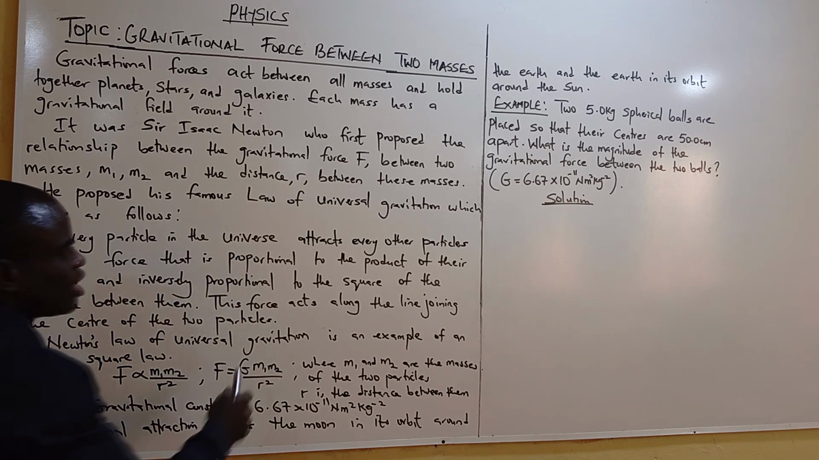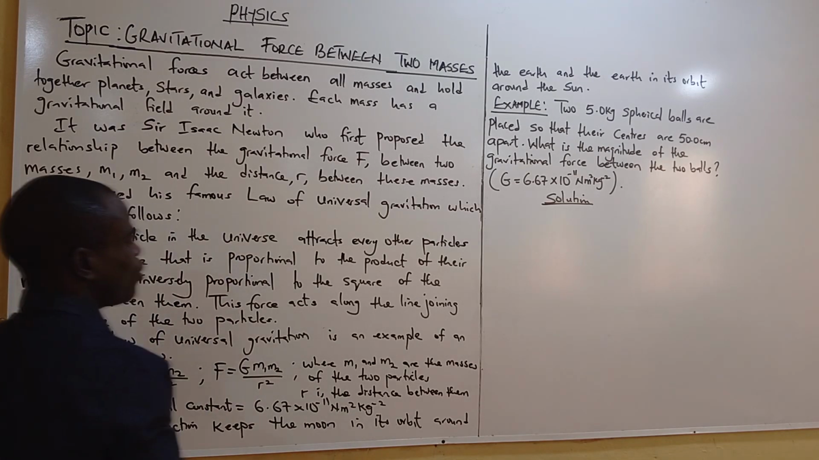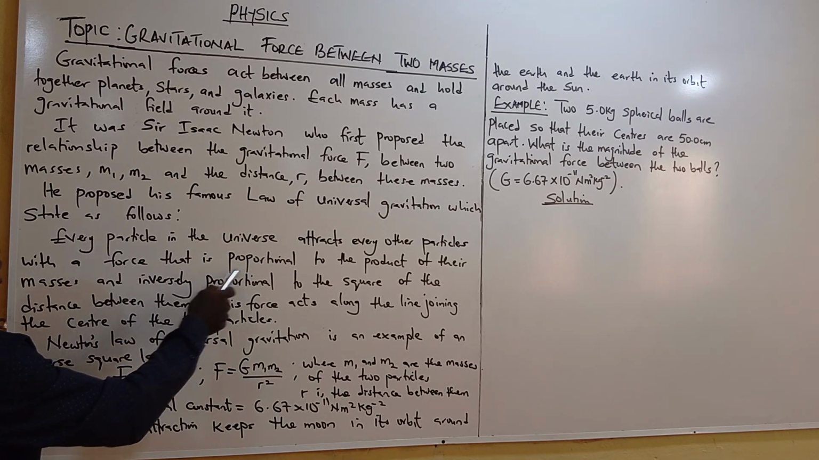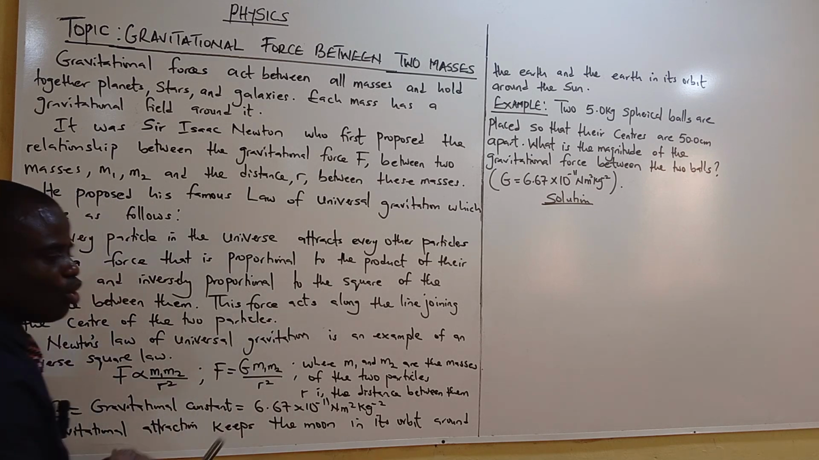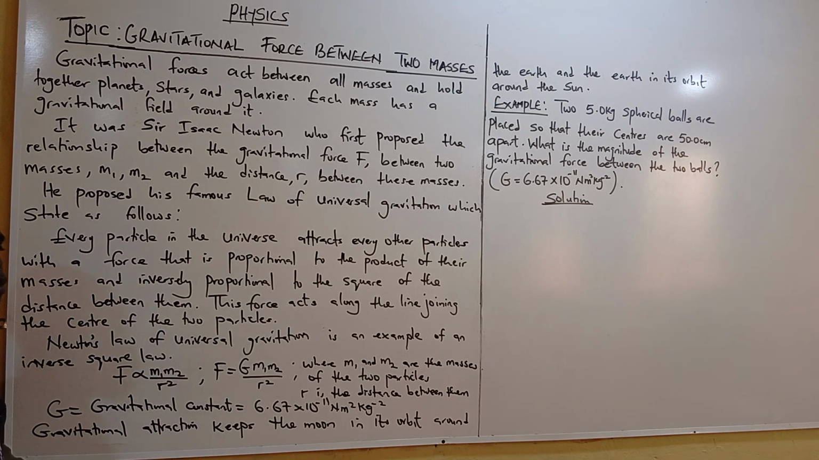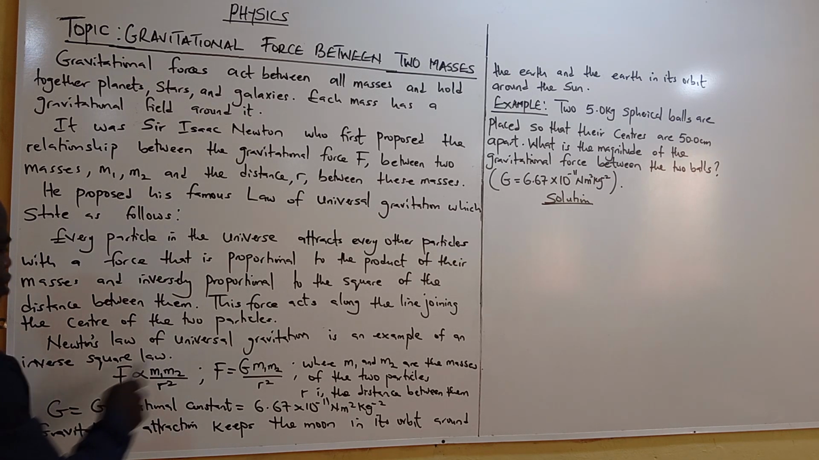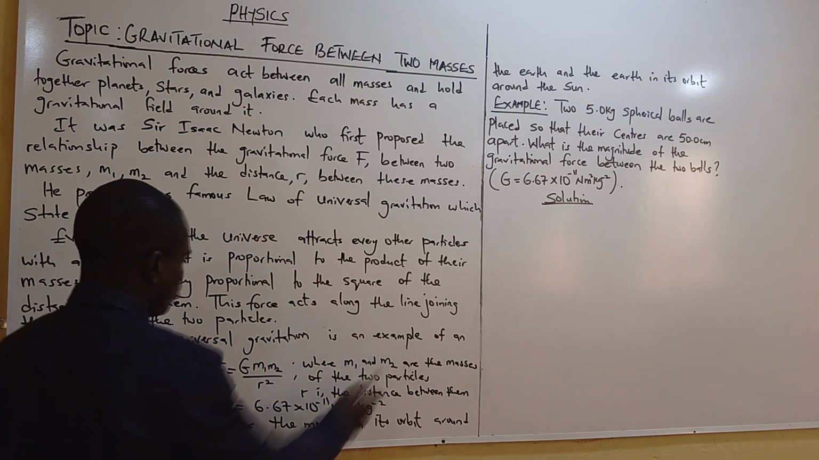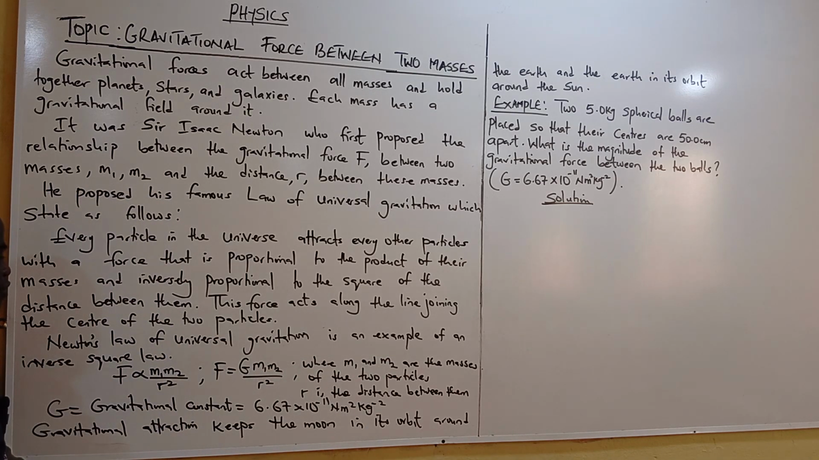Every particle in the universe attracts every other particle with a force that is proportional to the product of their masses and inversely proportional to the square of the distance between them. This force acts along the line joining the centers of the two particles. Newton's law of universal gravitation is an example of an inverse square law.